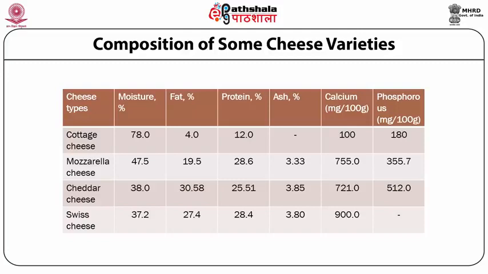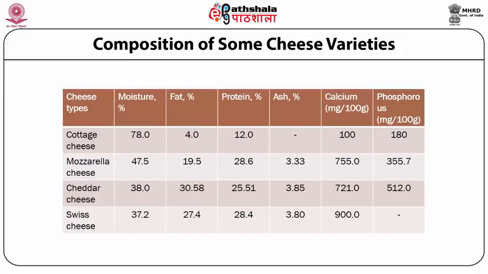The protein content again is least in cottage cheese since the water content is the highest, that is, the protein content is as low as 12%. Whereas in the rest of the three, mozzarella, cheddar and Swiss cheese, it ranges from 25.5 to 28.6% protein content.